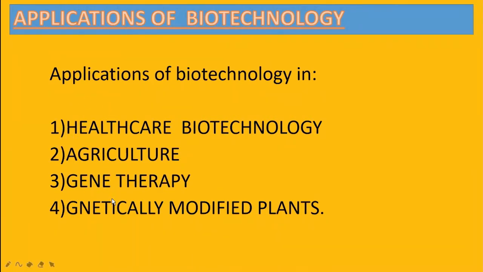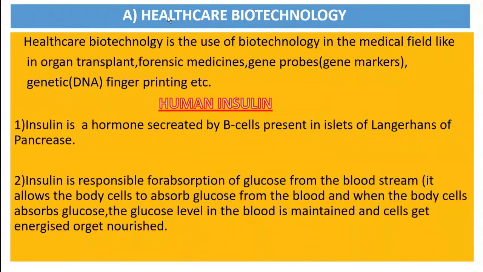See, these are the four fields mentioned over here. Okay, first field is healthcare biotechnology. Second one is agriculture. Third one is gene therapy and genetically modified plants, GMOs. Okay, so applications of biotechnology means here we are going to study where biotechnology is useful or where it is applied. Okay, let's see the first, that is healthcare biotechnology.